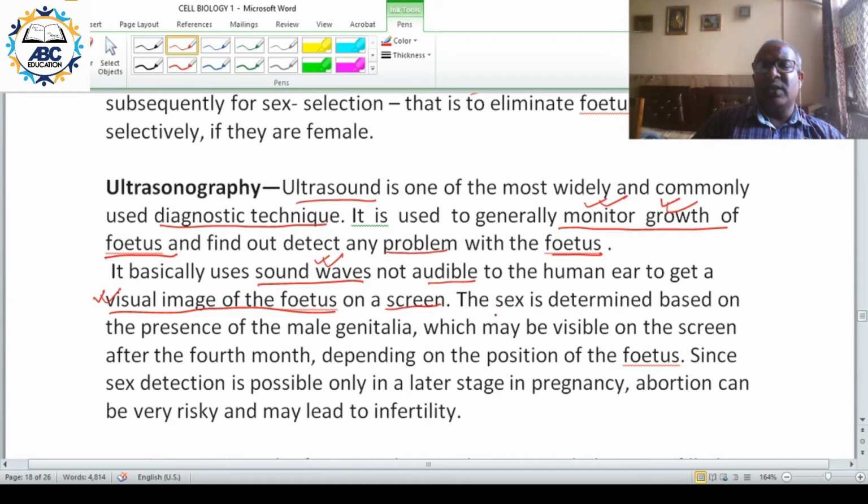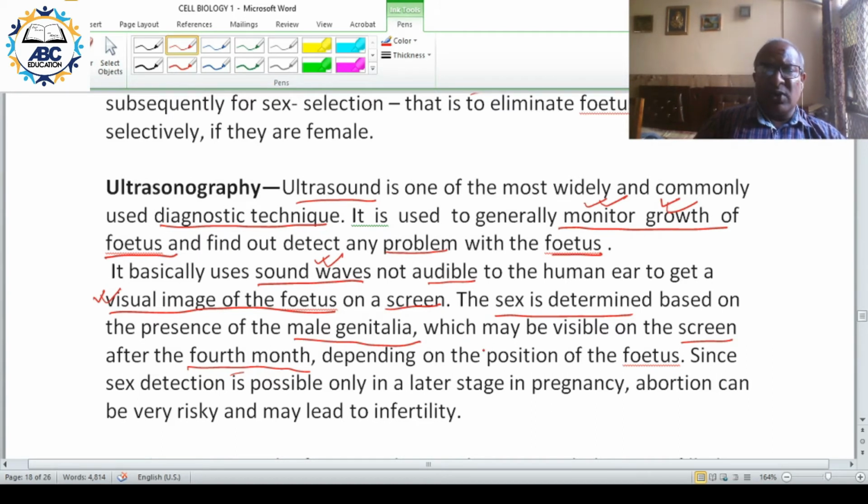And sex is determined based on the presence of the male genital organ, which is visible on the screen after 4 months of pregnancy. If the fetus is male, the male genitalia will be visible, and based on that the technician or the radiologist can say this is a male child or a female child.